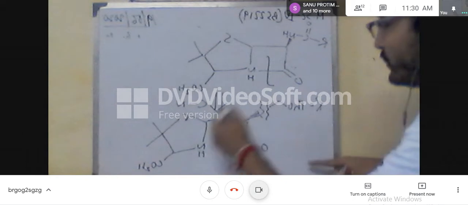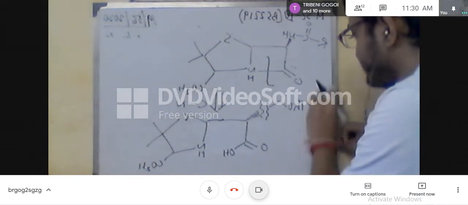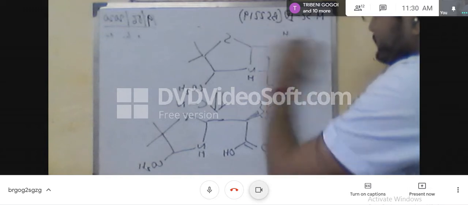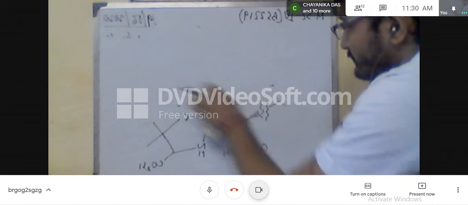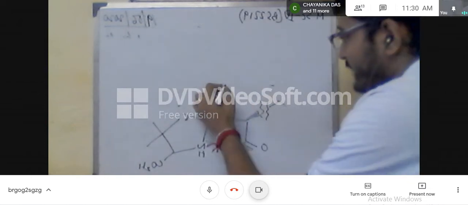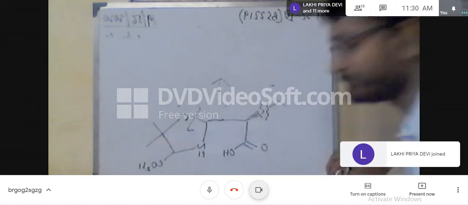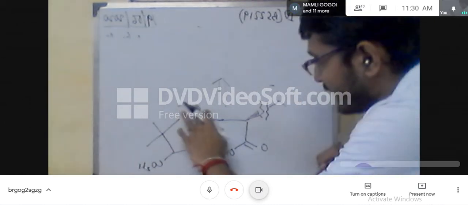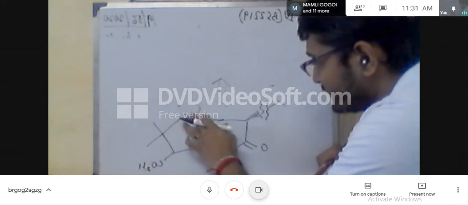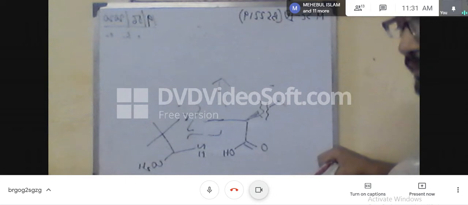Next step is to break this bond as well as this bond. If we break these 2 bonds, we will get, this is the SH and this is the NH2, that means D-penicillamine. So our target is to start from the D-penicillamine as well as the other precursor.